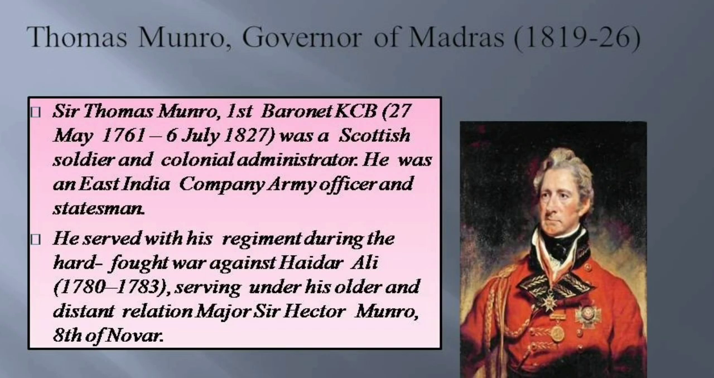So before we see the next system called the Munro system or the Ryotwari system, we can see who this Thomas Munro is. He was a governor of Madras in the period 1819 to 26. He was a Scottish soldier and colonial administrator. He was an East India Company army officer and statesman. He served with his regiment during the hard-fought war against Hyder Ali in the period 1780 to 83, serving under his older and distant relation Major Sir Hector Munro.